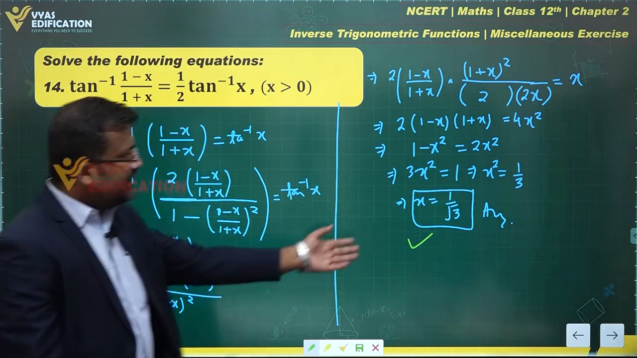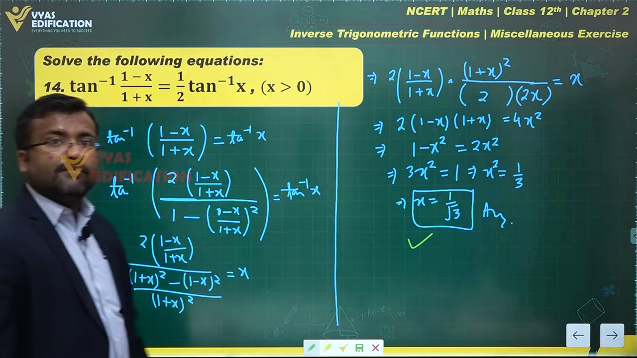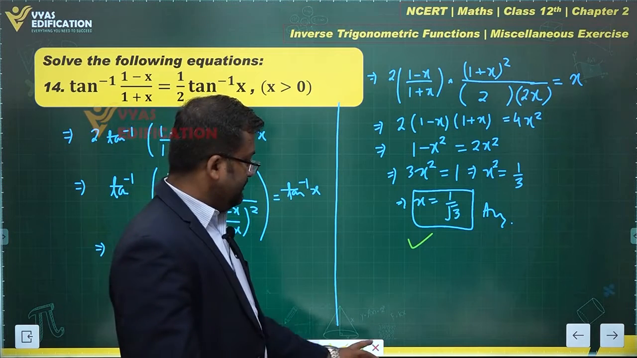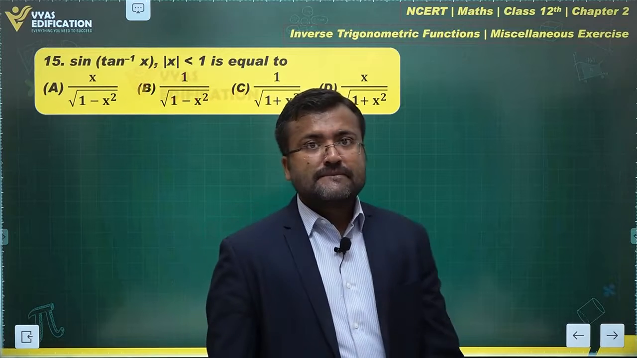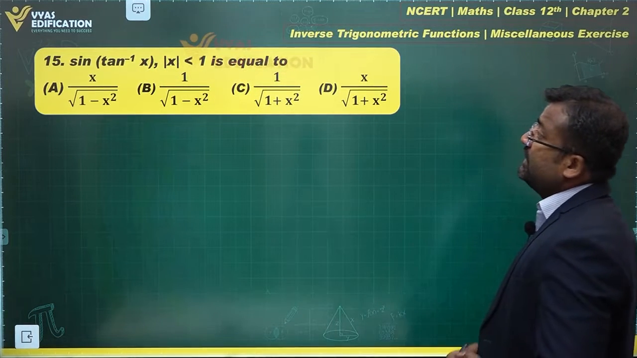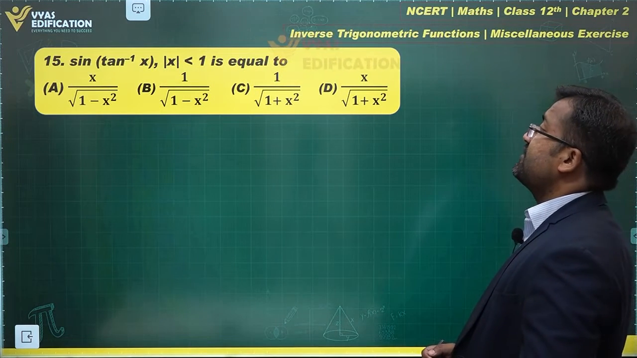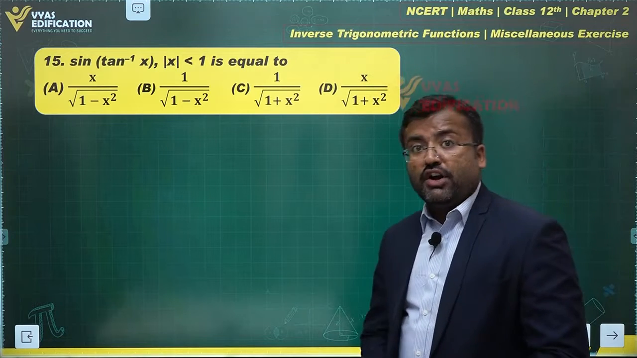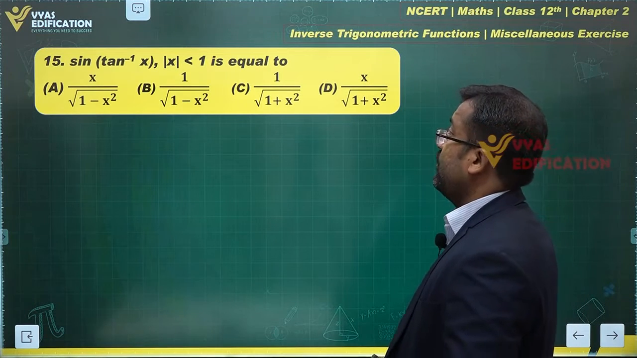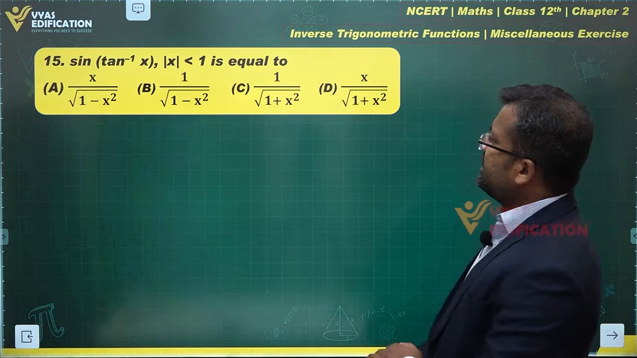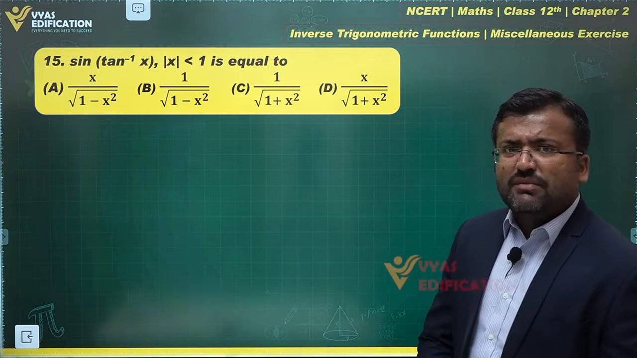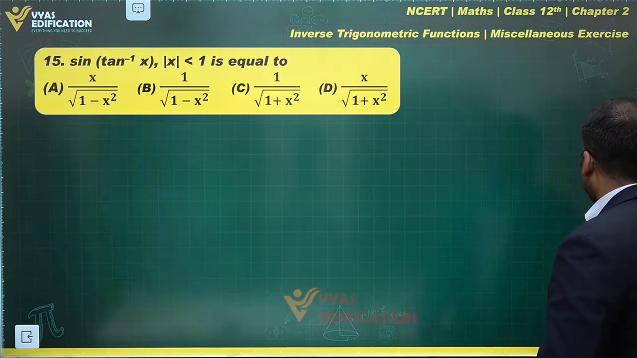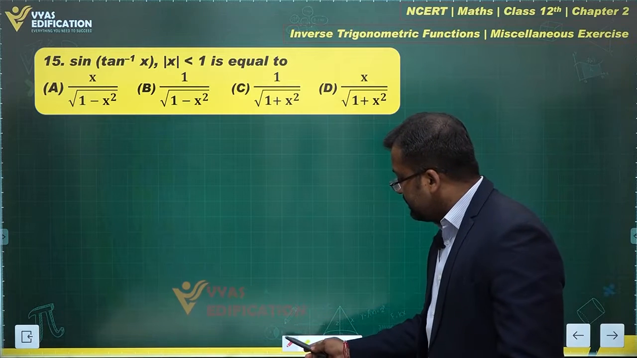That's the complete solution for this question, as you can see over here. Is that all? Yes. Let's try and solve the next question. Sine of tan inverse x for mod x less than 1 is equal to, which of these options is correct? Now, sine of tan inverse x, can we simplify this? Yes, we can simplify this very easily, once again using concepts of interconversion.